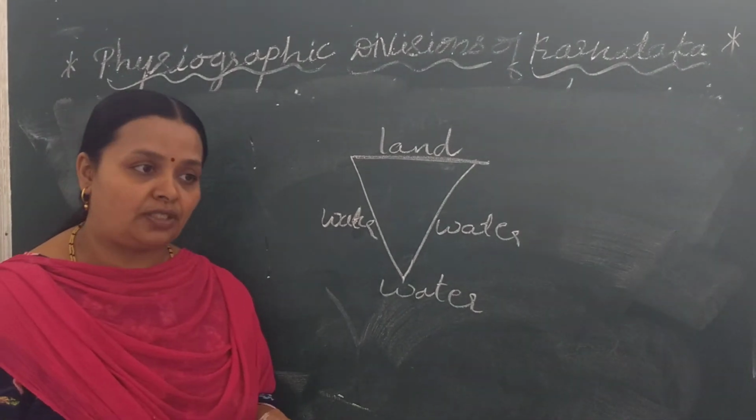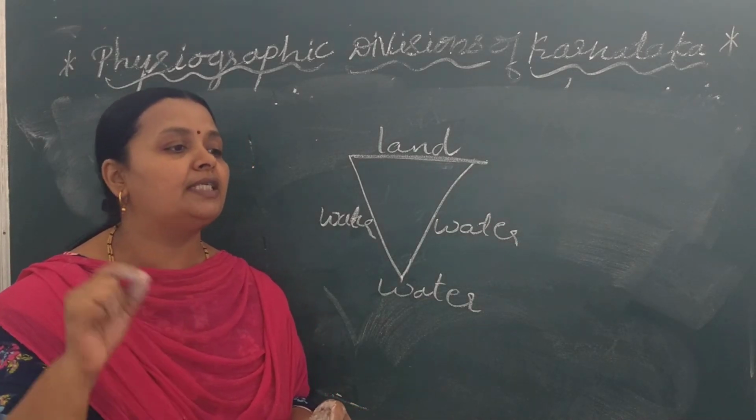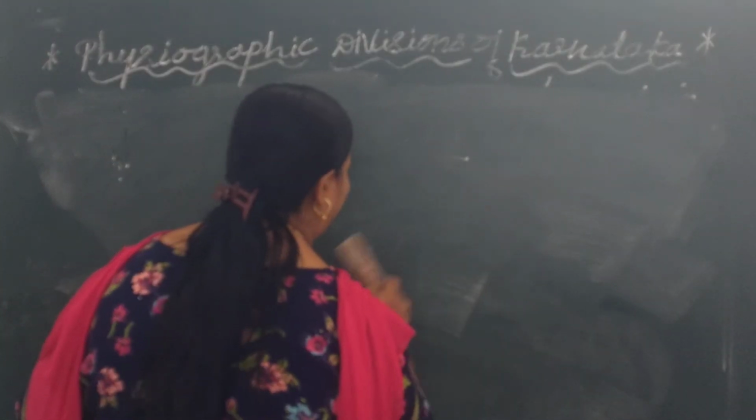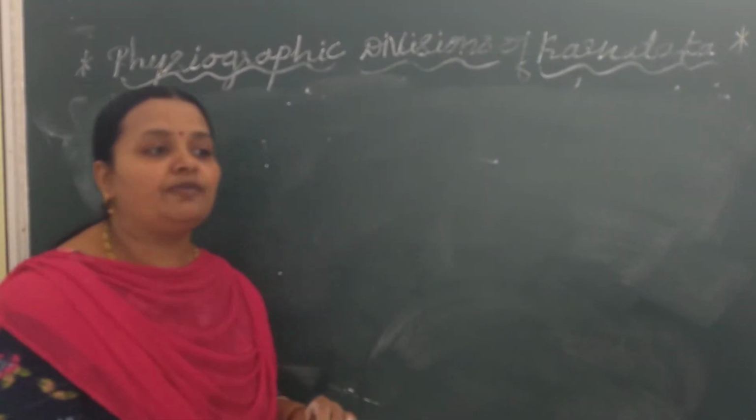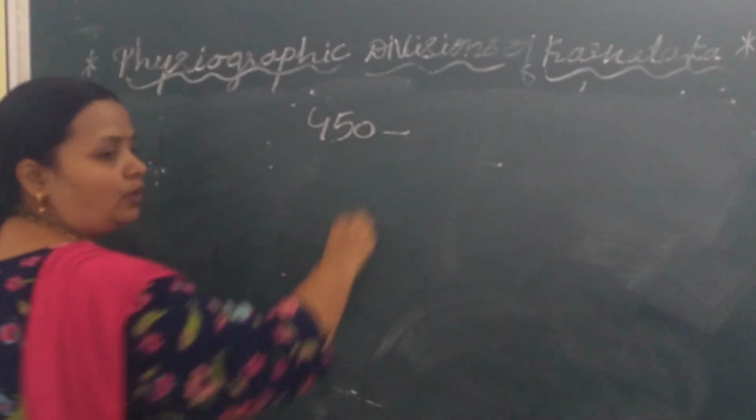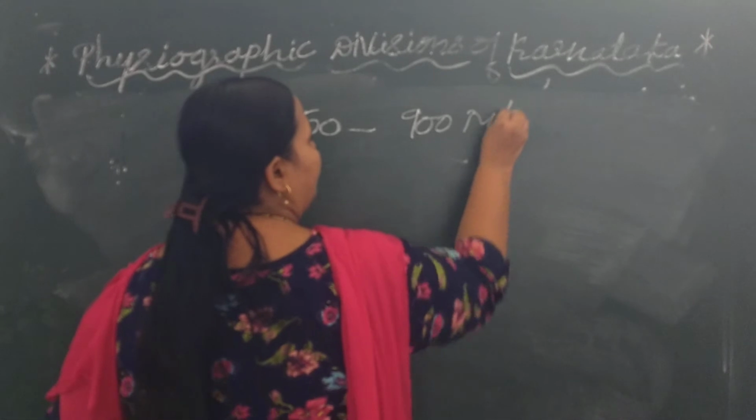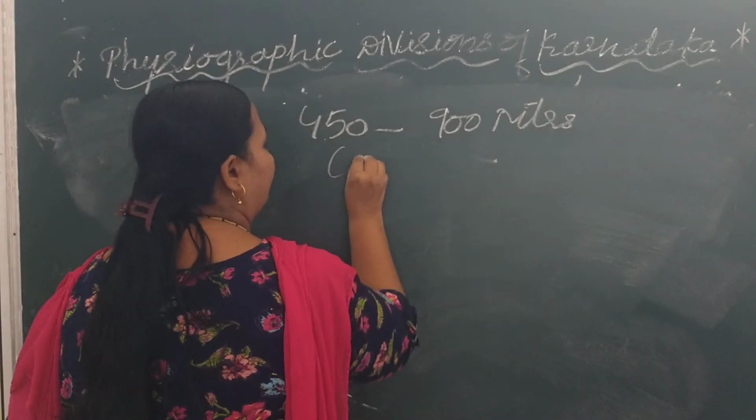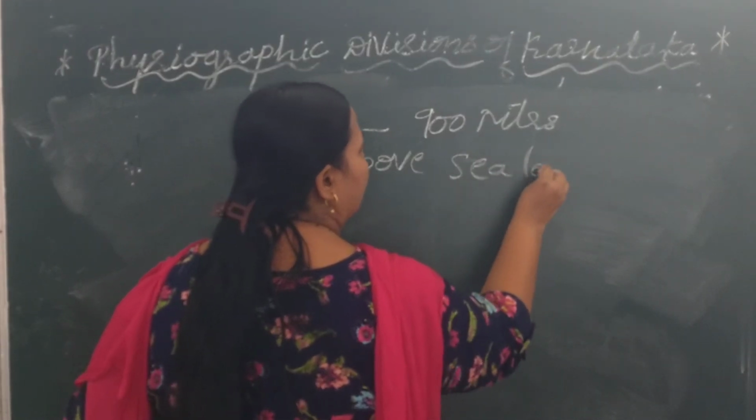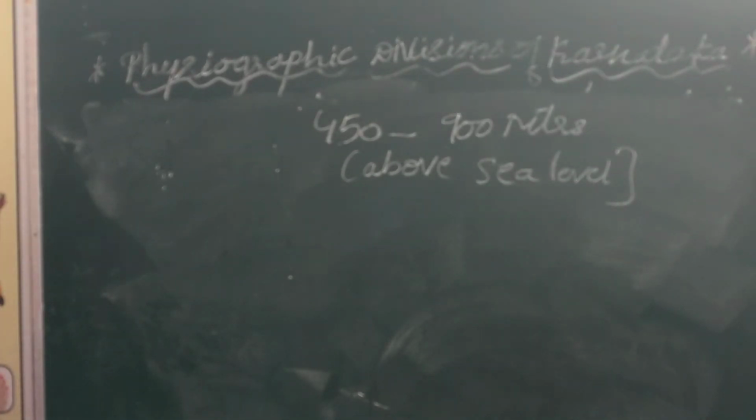Most of the areas of the state are 450 to 900 meters above sea level. What is above sea level here? How will you come to know that it is above sea level?